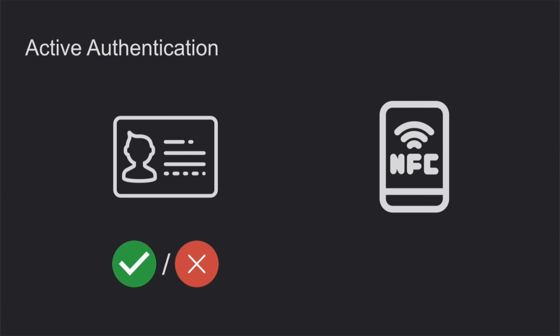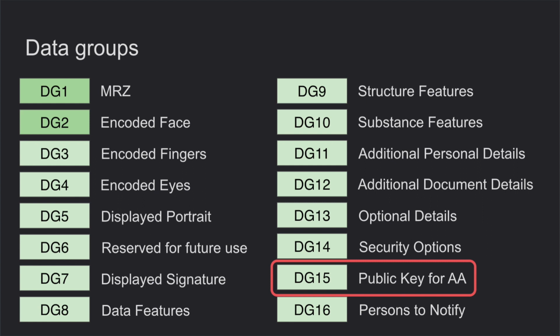But first, about active authentication. The active authentication mechanism is similar to the mechanism of terminal authentication, but in a reverse way. Here, the terminal needs to authenticate the card. For that, the terminal reads data group 15 on the card, and if the data group exists on the card, that means the card supports the active authentication mechanism, and the terminal can read the public key for active authentication from this data group.